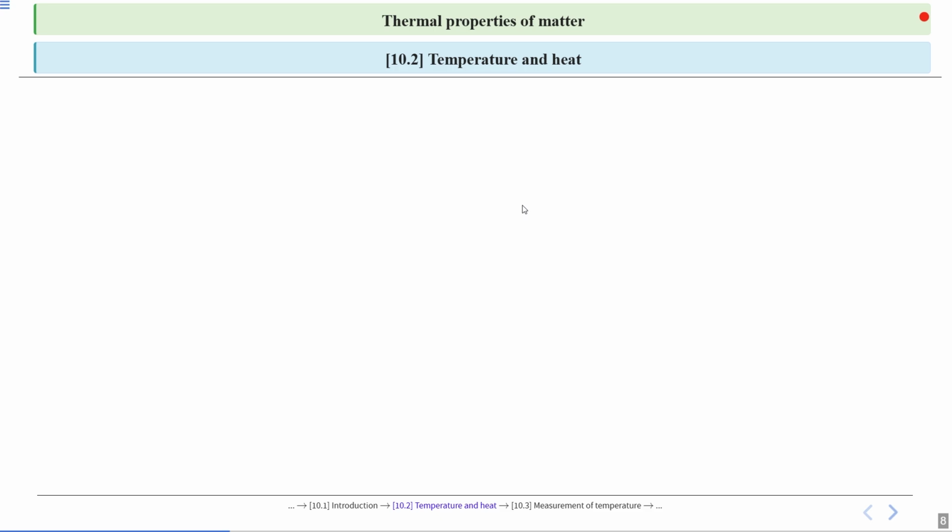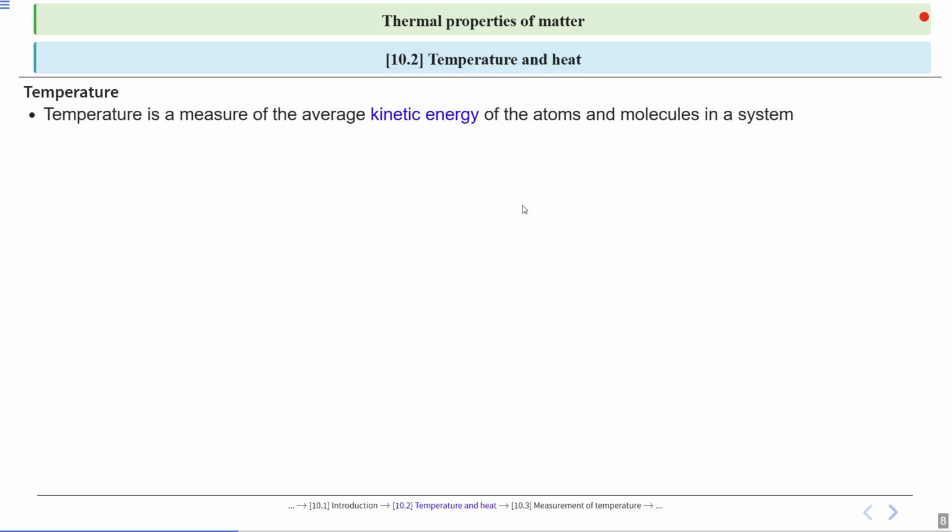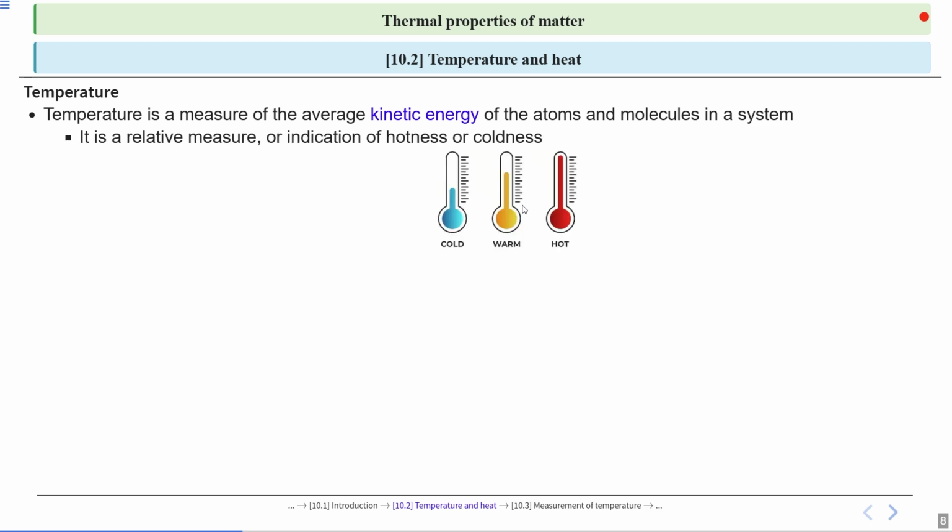So, temperature and heat. If we talk about temperature, temperature is a measure of the average kinetic energy of the atoms and molecules in a system. Suppose we have a container and in it atoms or molecules are moving randomly and vibrating. The measure of their average kinetic energy tells us the temperature. Or we can say it is a relative measure or indication of hotness or coldness.